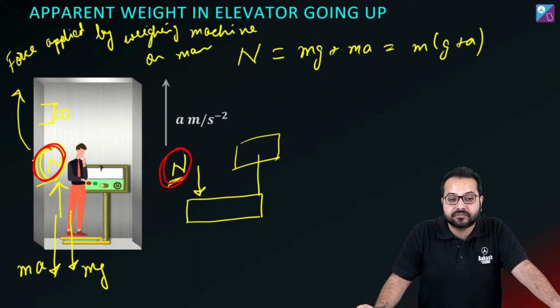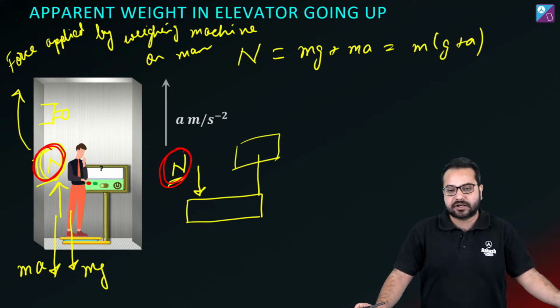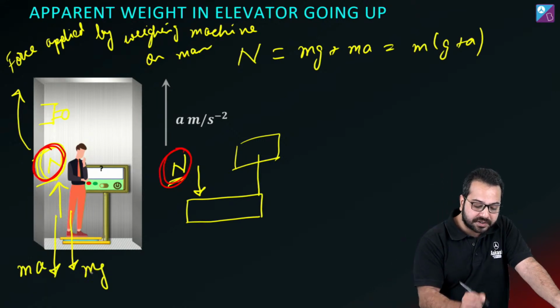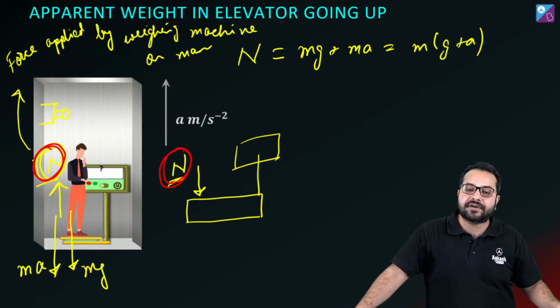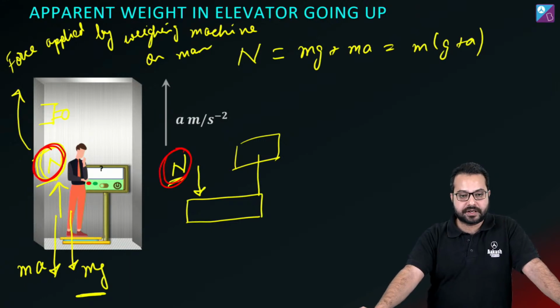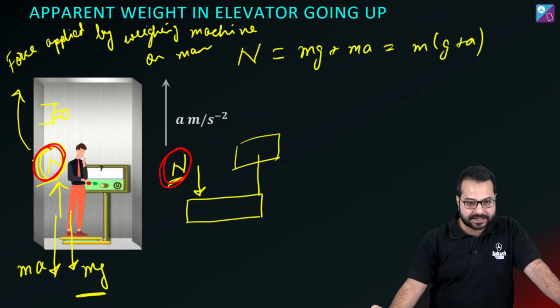Is that correct? Okay. Swastika is saying gravity disappeared in this frame. No, why do you say that, Swastika? Why do you say that the gravity has disappeared from this frame? Obviously there is gravity, because we are applying this force mg in this frame also. Gravity is still present there.